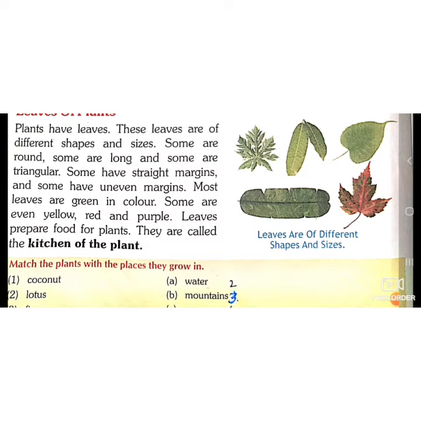Have you seen the lines on the leaves? They are called veins. Most leaves are green in color because they have green color pigment and they can make the food. That's why they are called the kitchen of the plant or food factory of the plant. Now it's time for match it. Coconut near sea, lotus water, fir mountains.